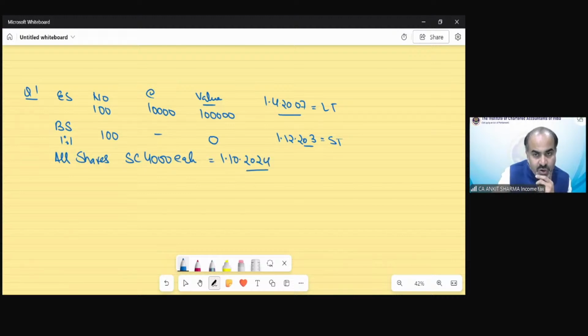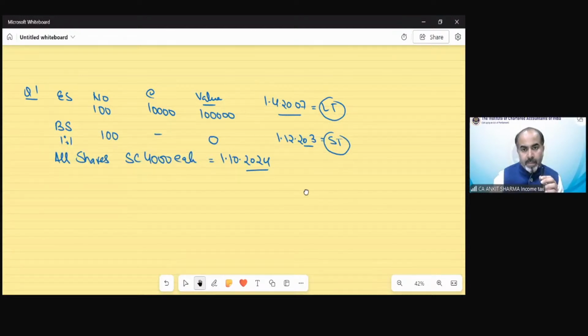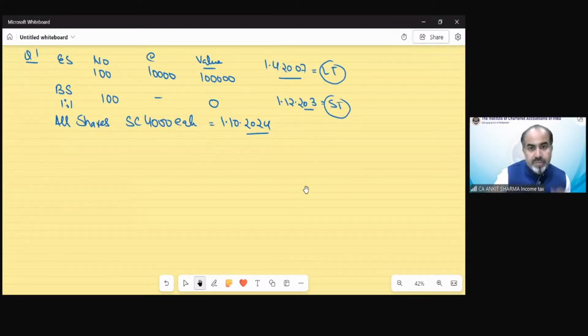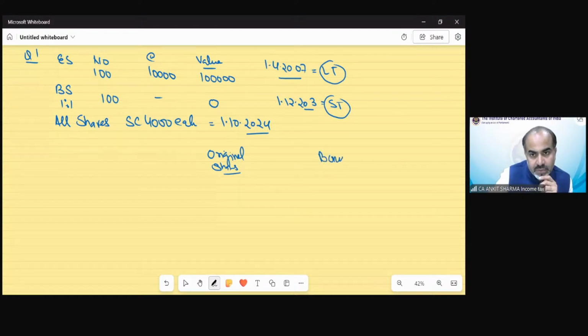So these are short term and these are long term. Now we have to calculate the capital gain, original shares and bonus shares. These are long term, these are short term.